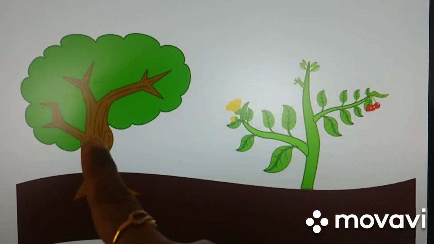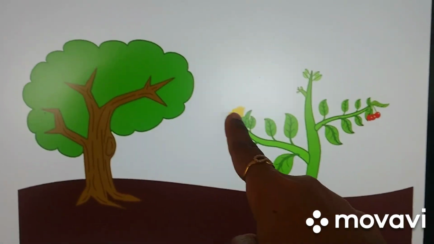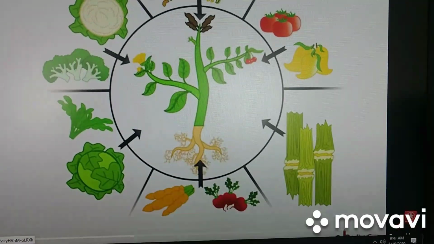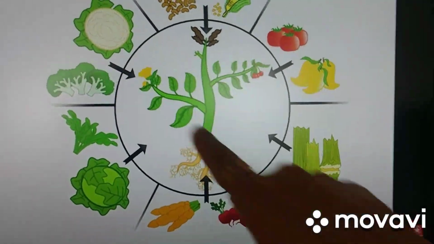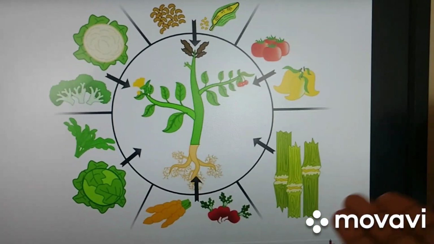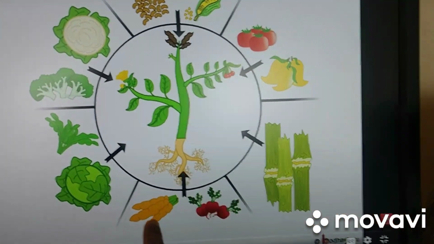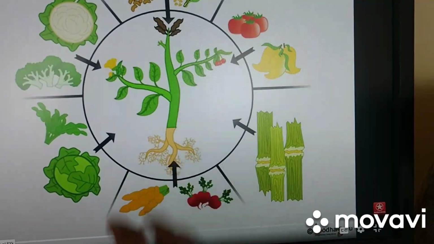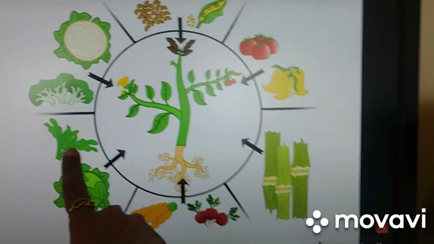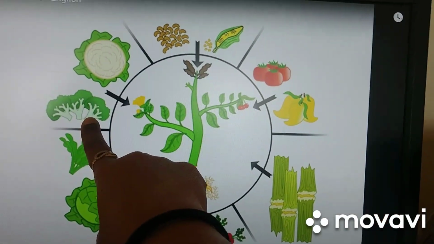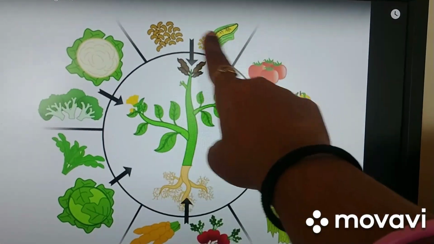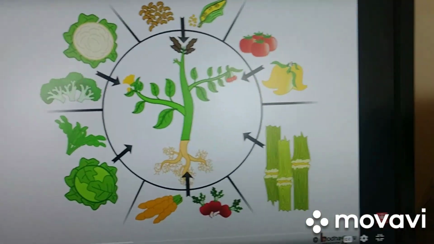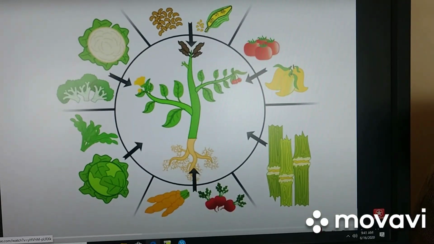Can you see the plant? See, this is a big tree. We have a plant here. Flowers are there, fruits are there, leaves, stems. Correct? See, what all do we get from plants? We get, see, stems are being used. We get from roots, carrots, beetroots, turnips, radish, everything we get it from the roots. See, leaves. We have cabbages, we have green leafy vegetables. See, we have broccolis, we have cauliflower. See, fruits, we get seeds, vegetables, tomatoes, mangoes. So we know that we get all these things from plants only.